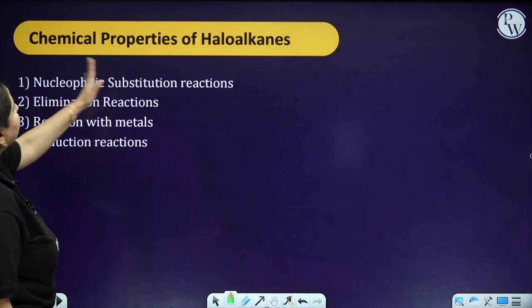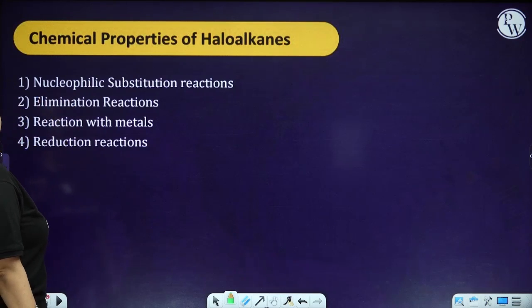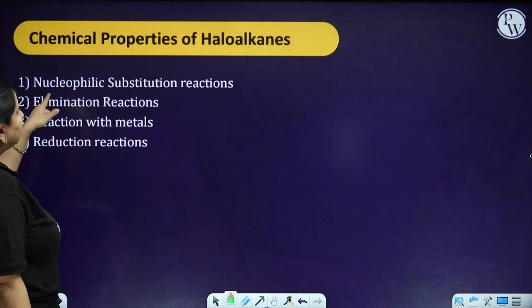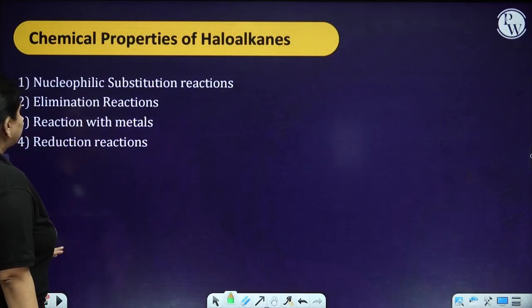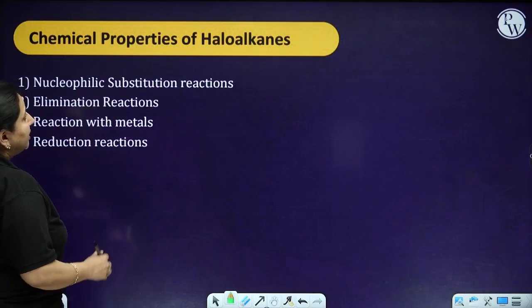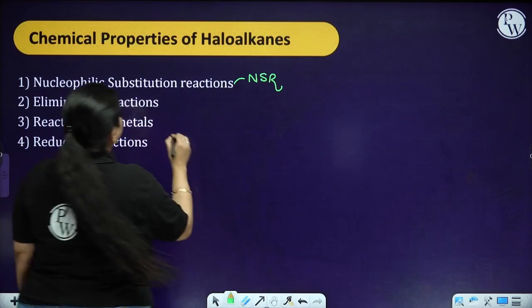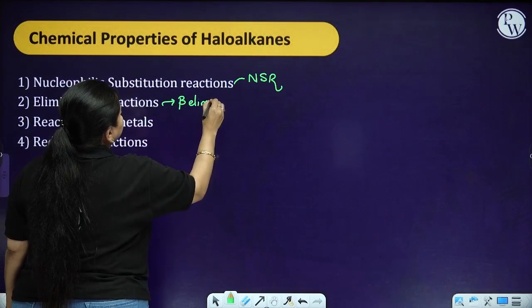Moving ahead, we have the chemical properties of haloalkanes. The main chemical properties, I should say, are the nucleophilic substitution reaction, which you call the NSR reaction, and the elimination reaction. Elimination reaction over here, we call it a beta elimination.